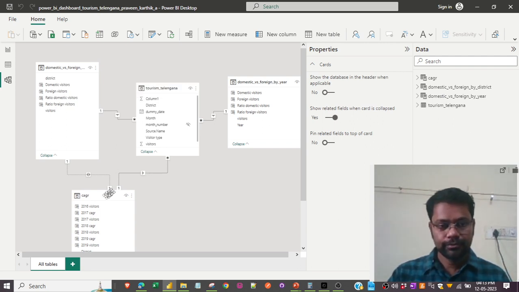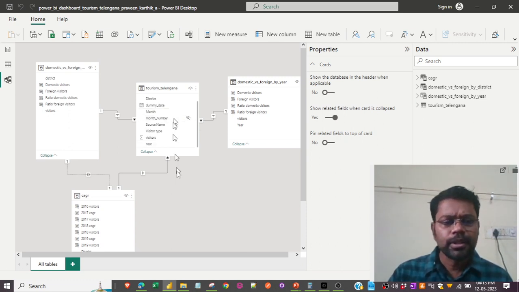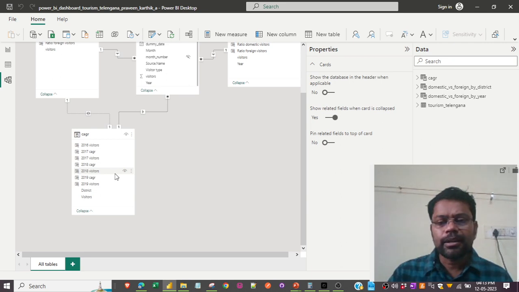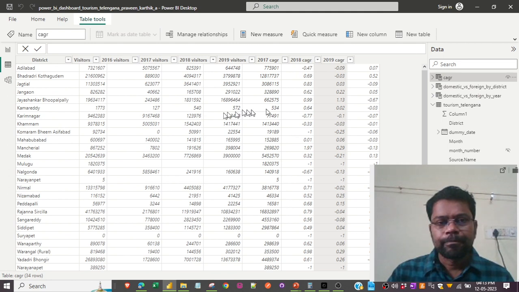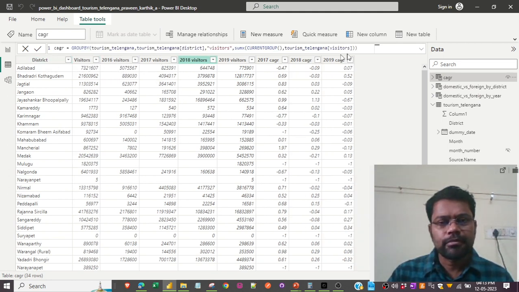If you see, this is the so-called fact table or the base table. And for CAGR, I have created the table separately. Let me show the table view. See, the CAGR column and the table look like this.